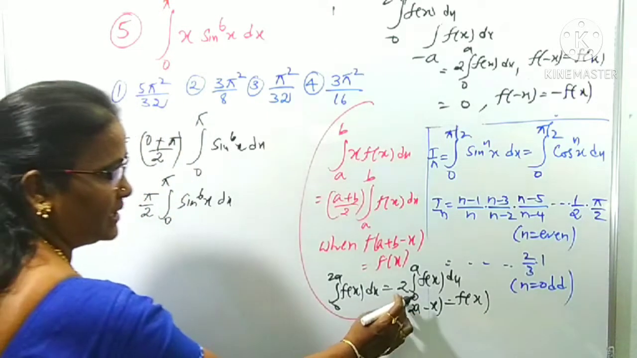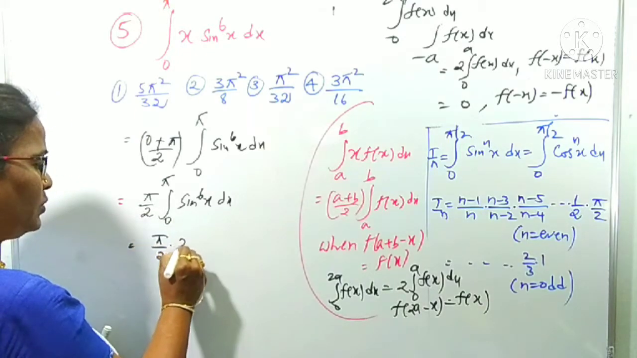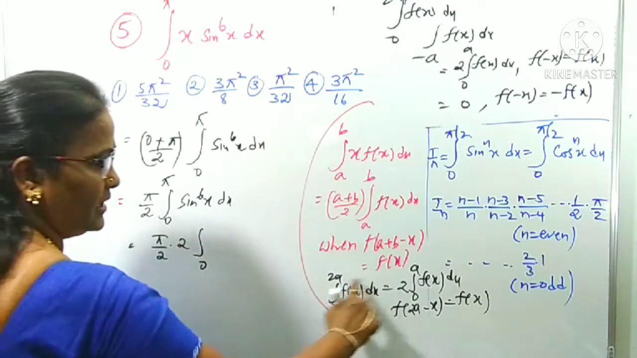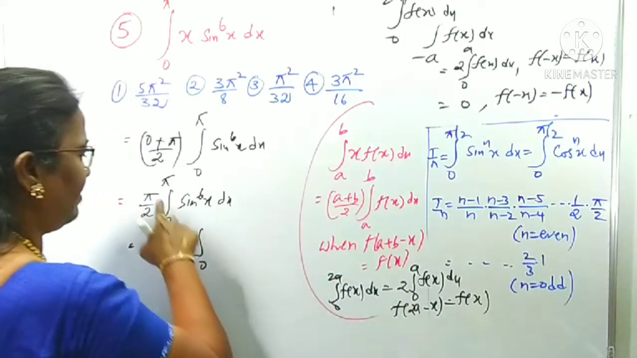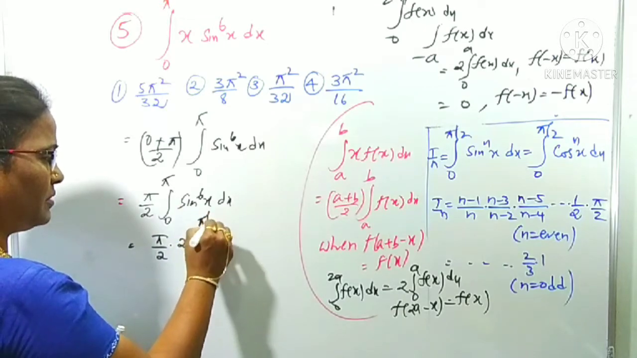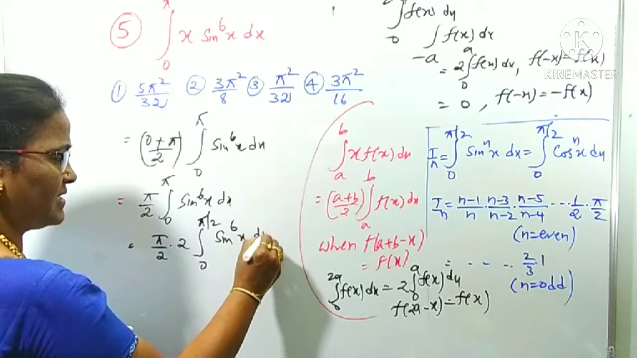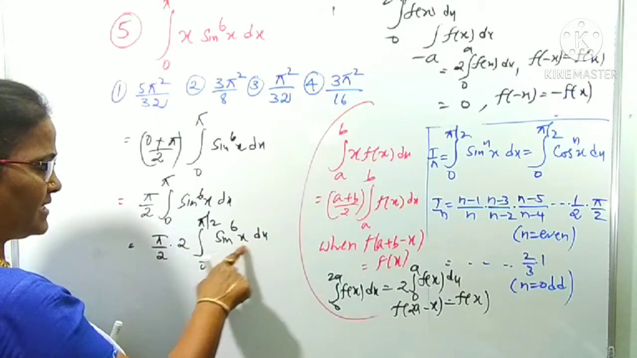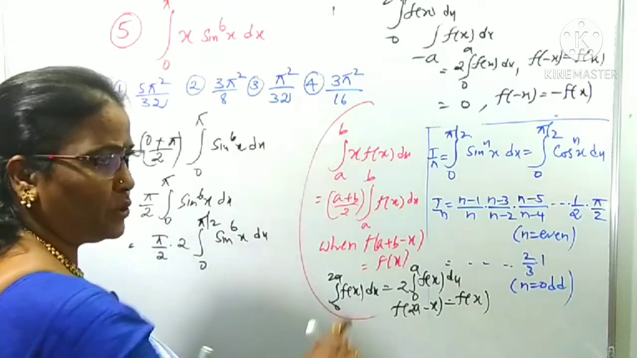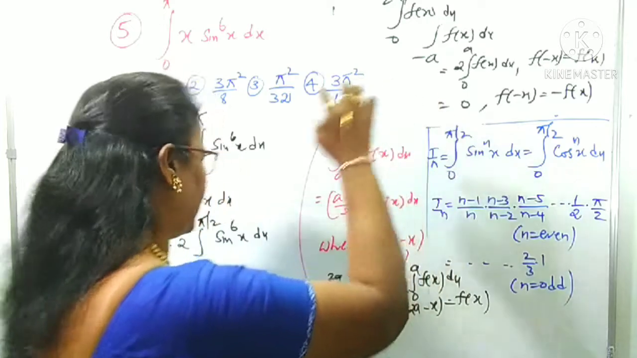Therefore, we can write this as pi by 2 already is there, into 2 times the integral from 0 to, in place of 2a I have taken a, means half of 2a. Half of pi is pi by 2, of the function sin power 6x dx. Is it clear? Now it becomes the integral of sin power 6x from 0 to pi by 2 by using this property. Clear? Now ready to apply this.